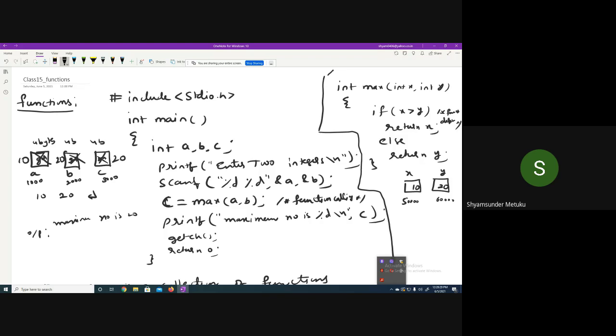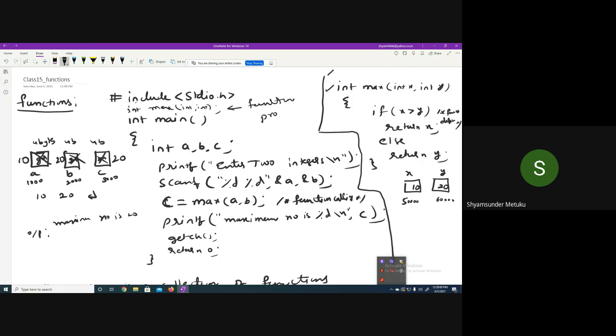So it is called prototyping, meaning the system must be given prior knowledge that there is a definition of the function called max. If you don't give the prior information, it will throw an error. Whenever it scans my program, because I have defined the main function first, it will throw the error. So to avoid that confusion, we write a first line. What is the first line here? Int max followed by int comma int semicolon. This is called a function prototype.